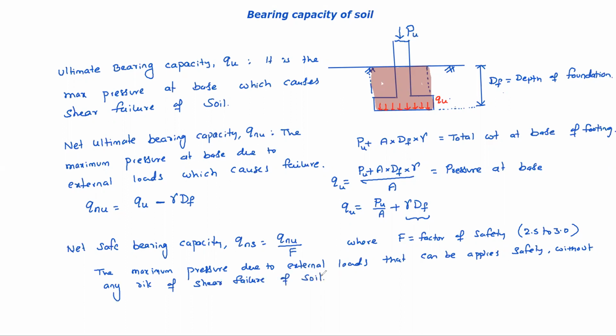So safely how much pressure can be applied through the external loads, that is the net safe bearing capacity.